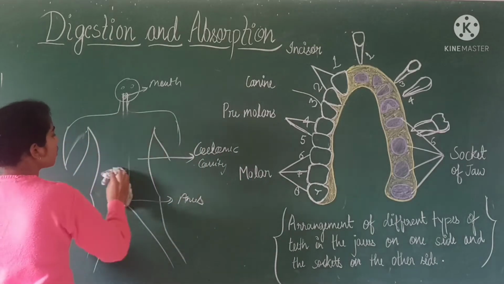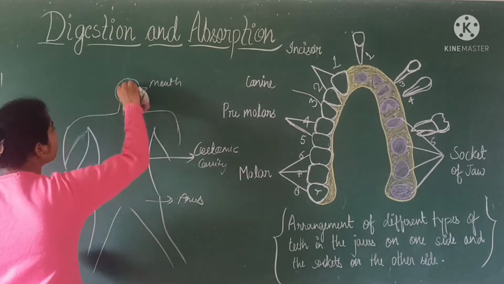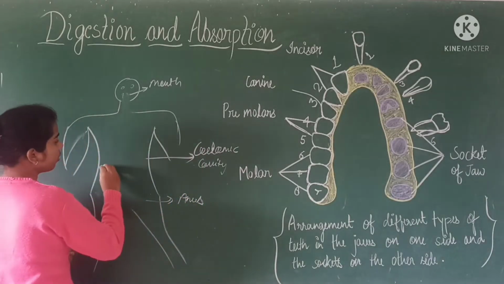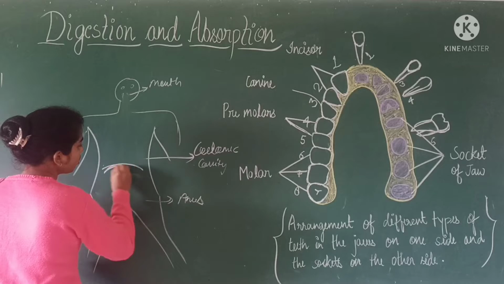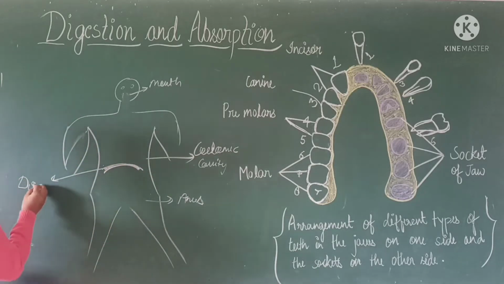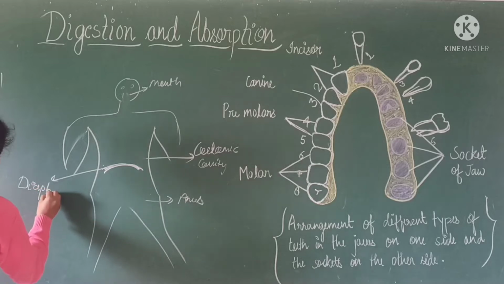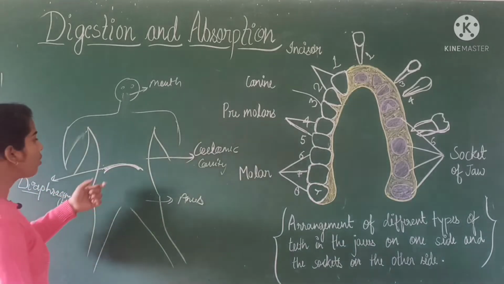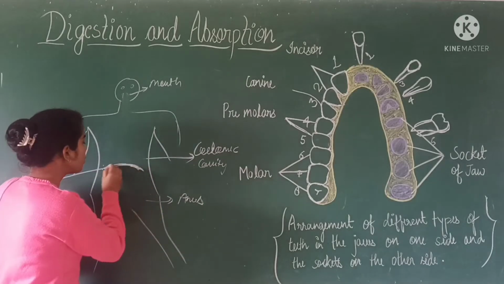A muscular structure present inside our body is known as the diaphragm.